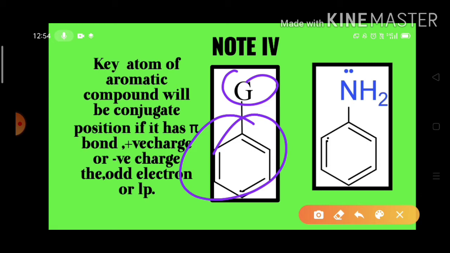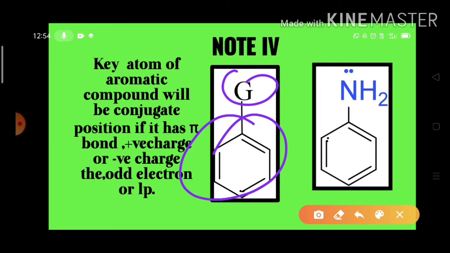So this G atom comes into conjugation with the pi bonds of the benzene ring if it has a positive charge or negative charge or lone electron pairs or odd electron. So if it contains either positive charge or negative charge or electron pair or single electron or lone pair, then definitely that atom comes in conjugation with the pi bond of the benzene ring.